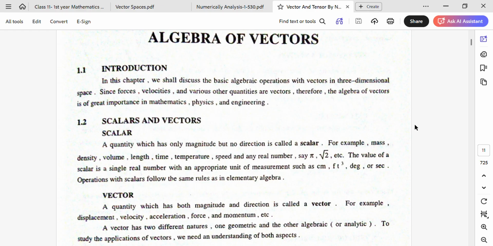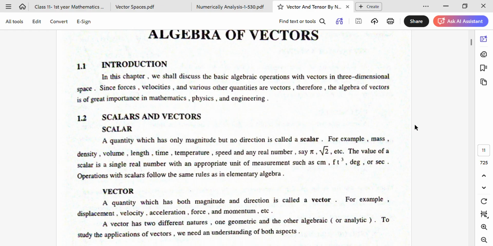For example, mass, density, volume, length, time, temperature, speed and any real number, say pi, square root, etc. The value of a scalar is a single real number with an appropriate unit of measurement such as centimeter, degree or second. Operations with scalars follow the same rules as in elementary algebra.